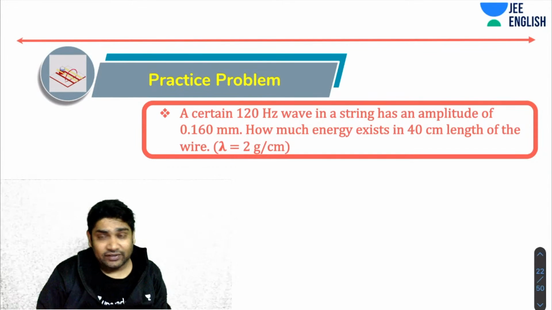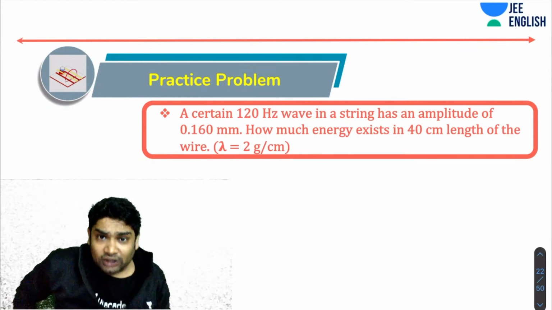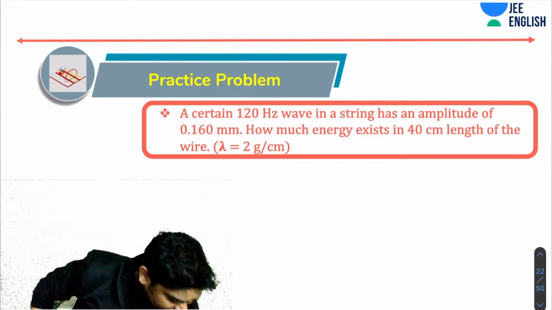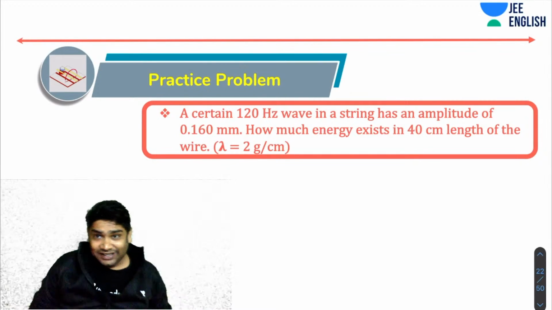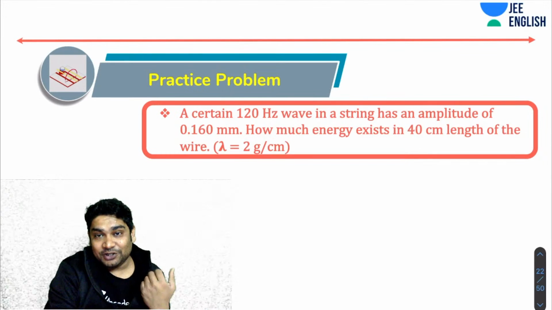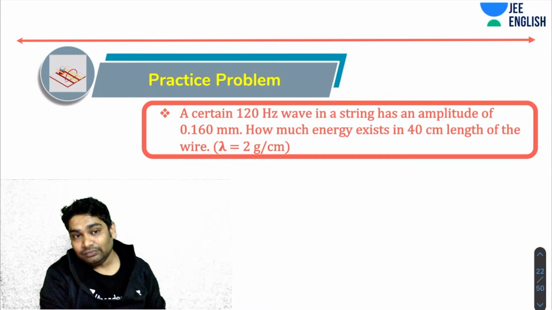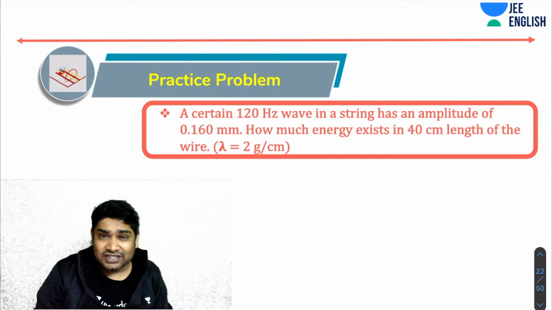The idea is whenever a simple harmonic wave is traveling through a medium, it is causing all the medium particles to perform SHM. So in this length, all the mass is performing SHM. You know the average energy of SHM, that would be the energy that exists in this region. The total energy of SHM is known to you.